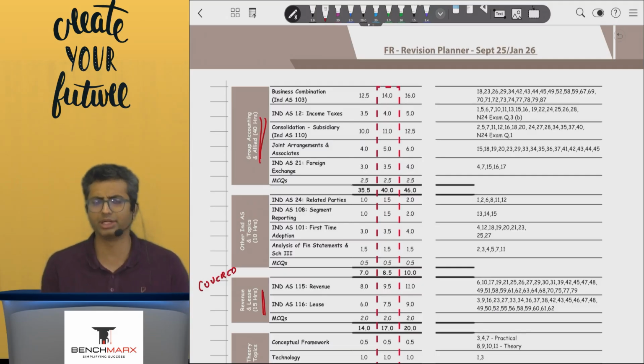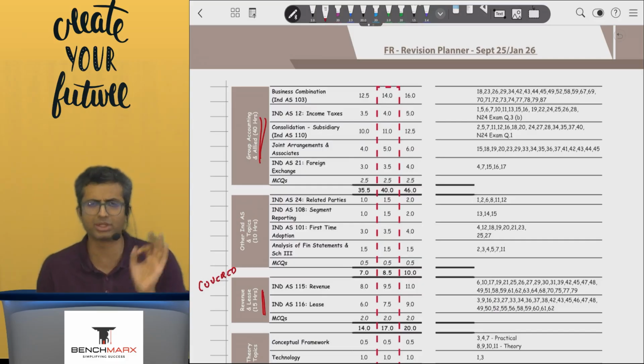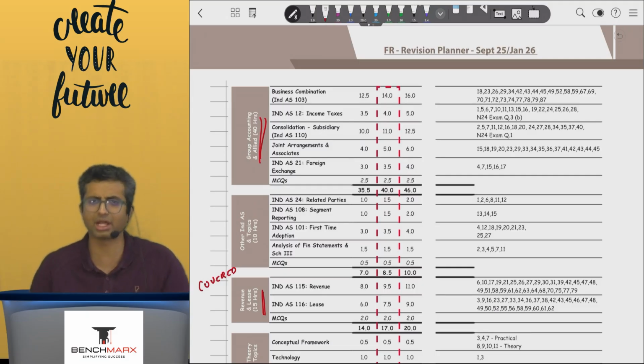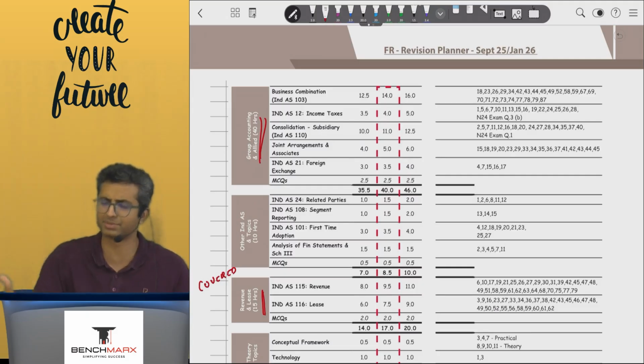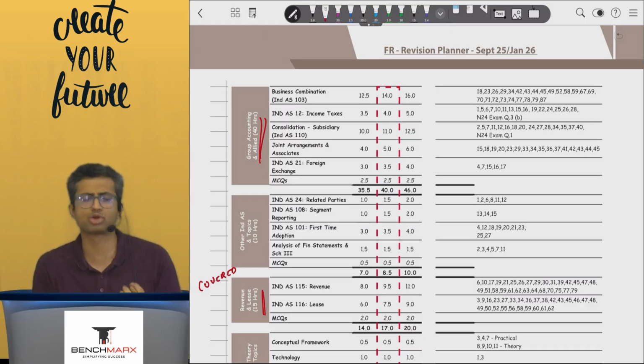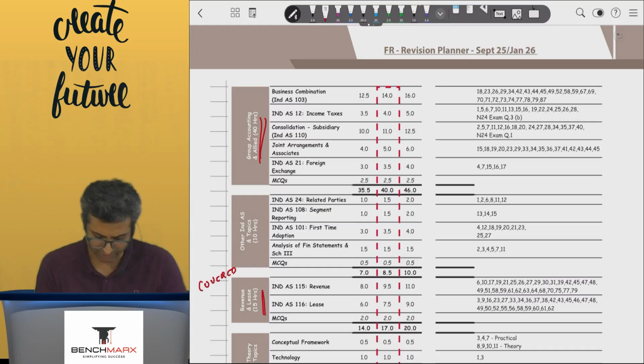Then do consolidation, including subsidiaries and joint ventures. Though to be honest, subsidiary accounting is more important, and the consolidation, bigger problems of subsidiary is what usually come in the exam. In business combination, the parts pertaining to purchase consideration, net asset working, and the bigger business combination questions is what really lands up in your exam. So have special emphasis on that.